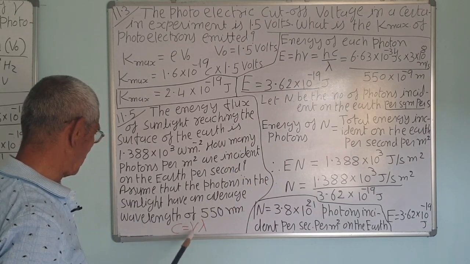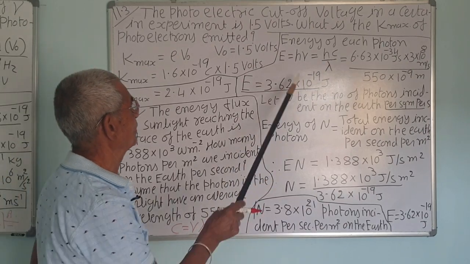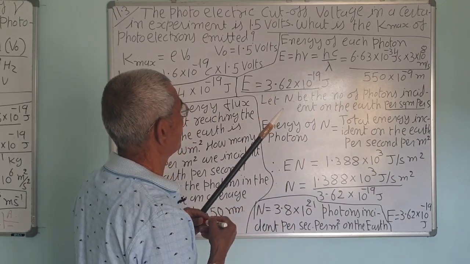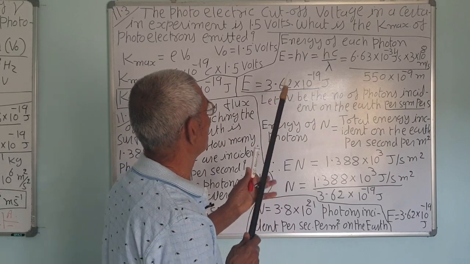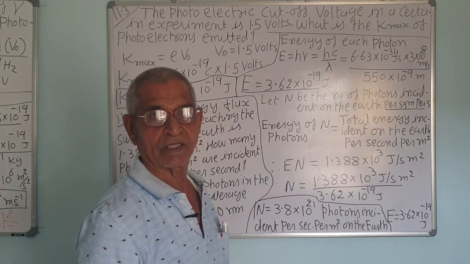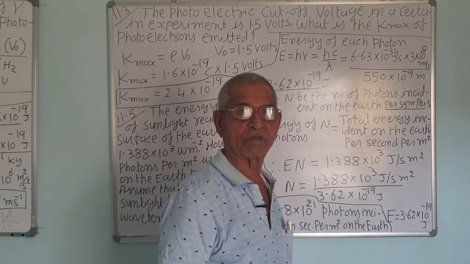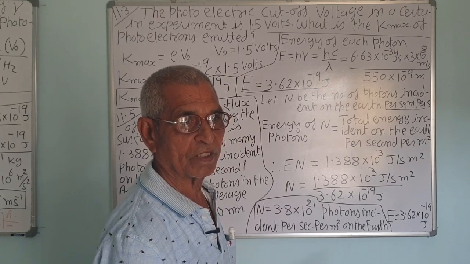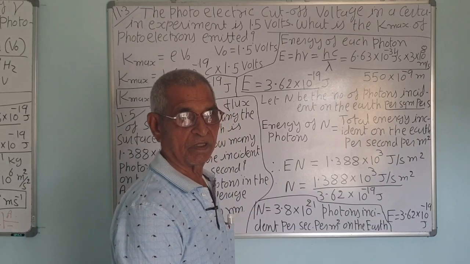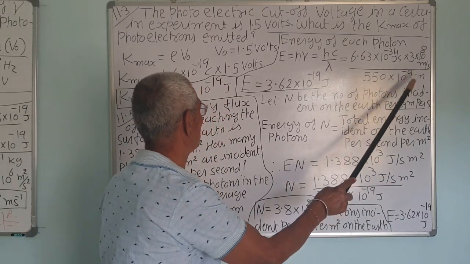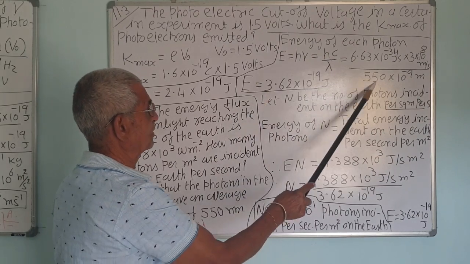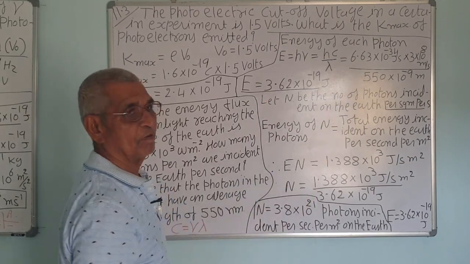Taking lambda on the left side, you will get this equation. h nu is equal to h c upon lambda, because lambda is given as 550. So we have to convert it into the required form. So h is the Planck constant 6.6 into 10 raised to minus 34, velocity of light c is 3 into 10 raised to power 8, upon wavelength 550 nanometer, that is 550 into 10 raised to minus 9 meter. So this is the energy of a photon in sunlight of this wavelength.